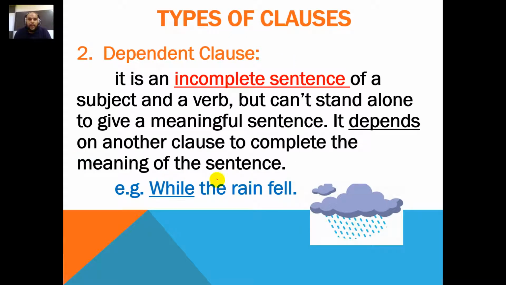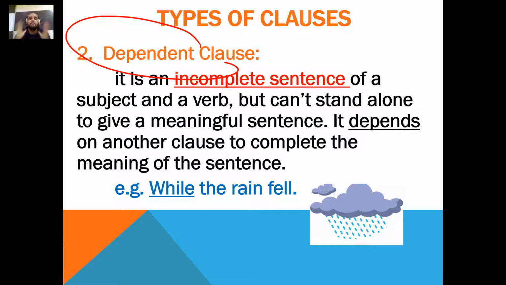However, the dependent clause, what we call the slave clause, is an incomplete sentence of a subject and a verb. Someone is going to say, but teacher, the dependent clause doesn't have a verb, for example. It doesn't have a subject. No, it does. It has a subject, it has a verb, but it cannot stand alone by itself to give a meaning.